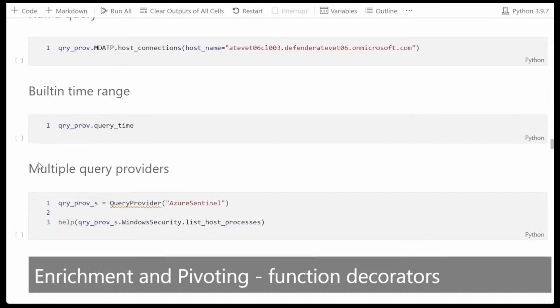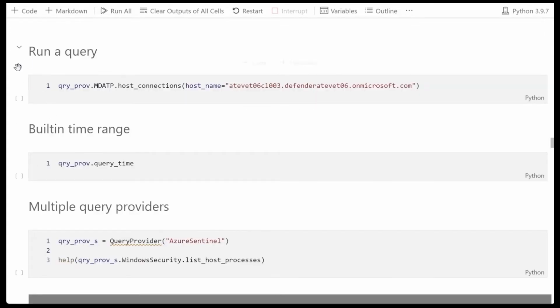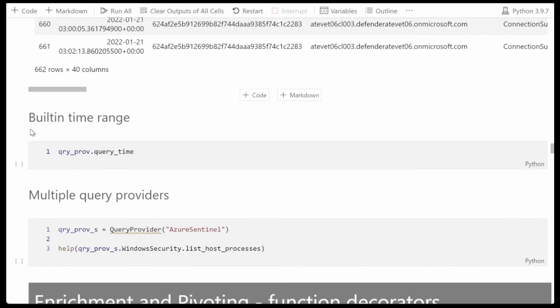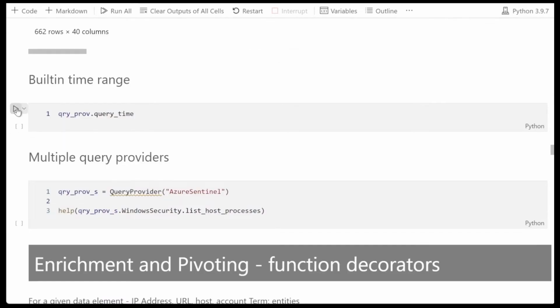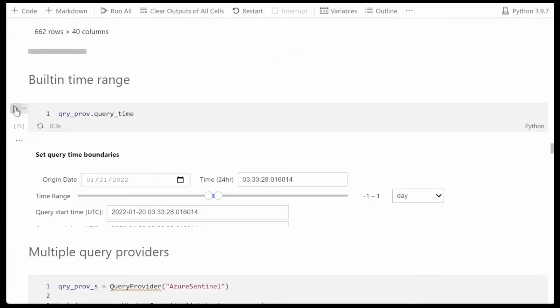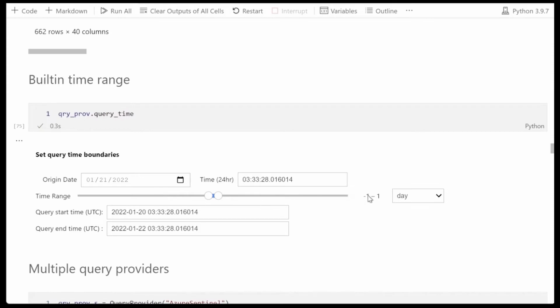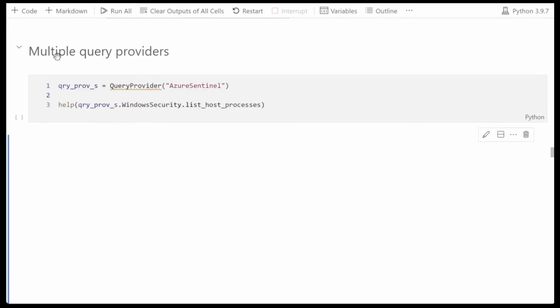And running a query. Now we have a function that we've dynamically added to this query provider. We provide it the parameter, and it runs and returns the results. We can look at our built-in time range, and perhaps we want to alter the time range. And we can have multiple of these providers. So here's another one for Azure Sentinel, where we have a different set of queries available.